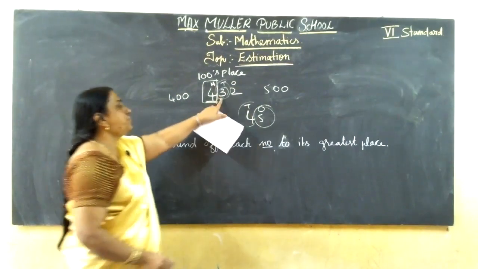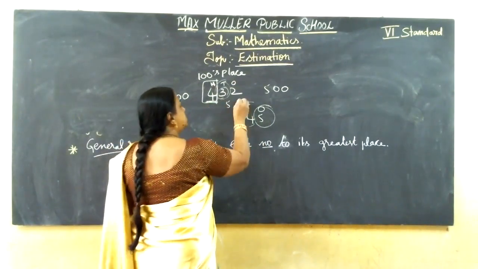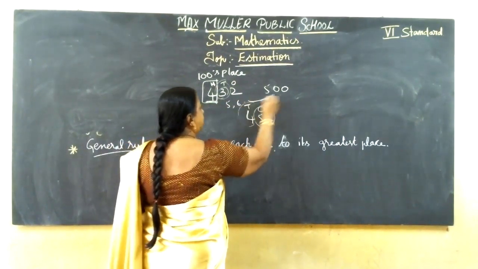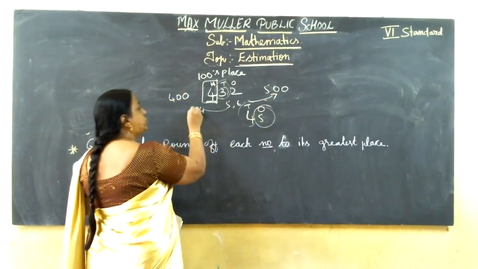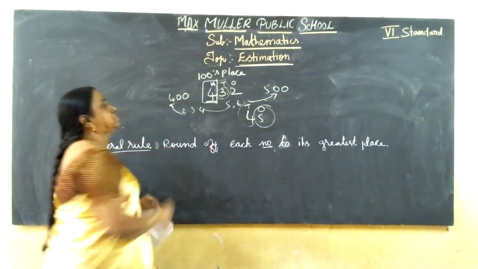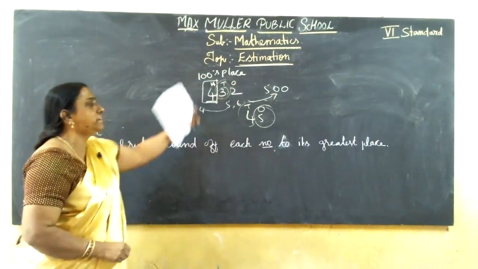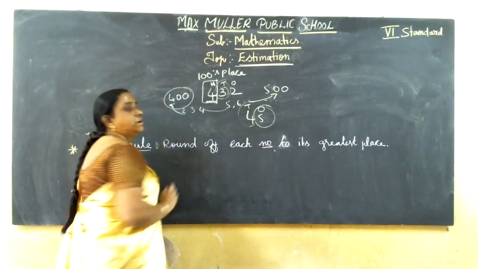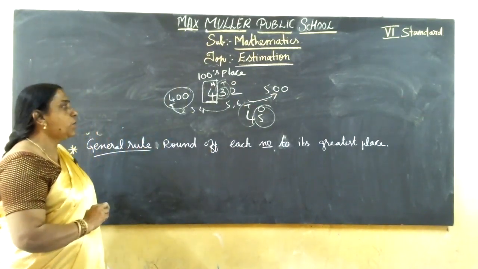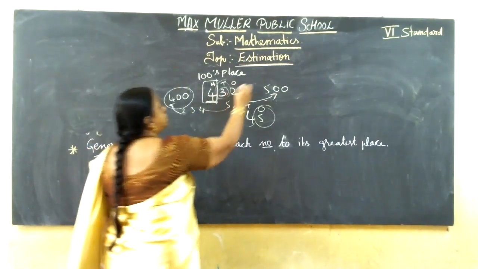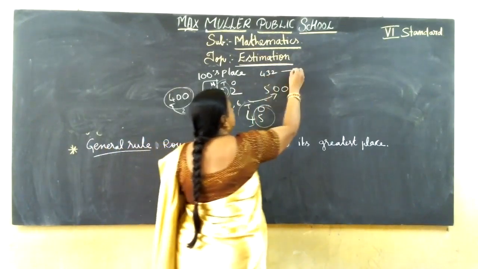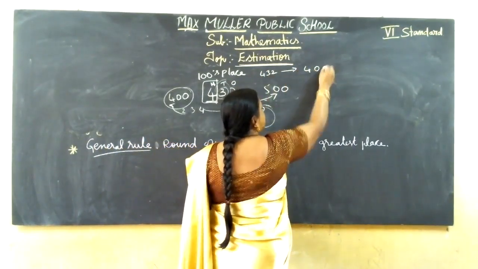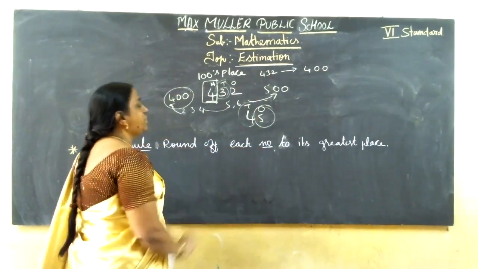In tens place, if it is 5, 6, 7, 8 and so on, you should take the higher one. If it is 4, 3, 2, 1 and so on, you should take the lower one. So here 3 is greater than 5 or less than 5? Less than 5. So you should take 400. Clear now? I hope you understood. So if we round off 432, we get 400. Understand? One more easy way you can also do.